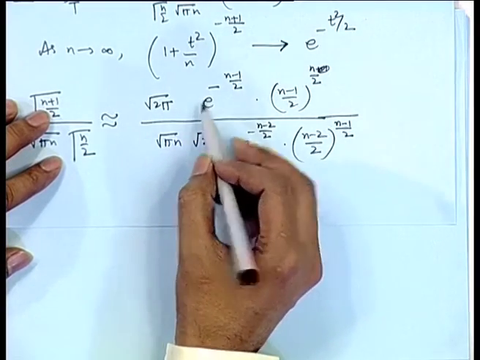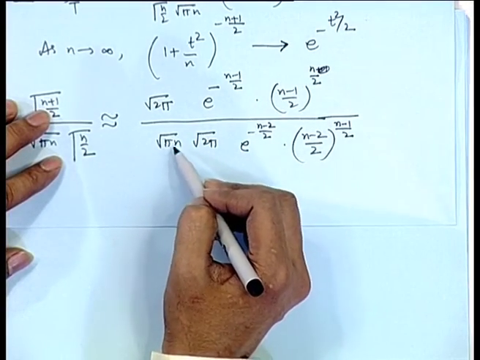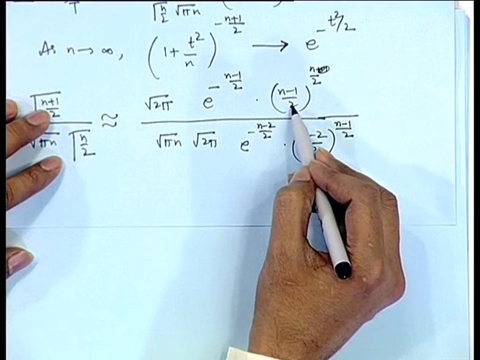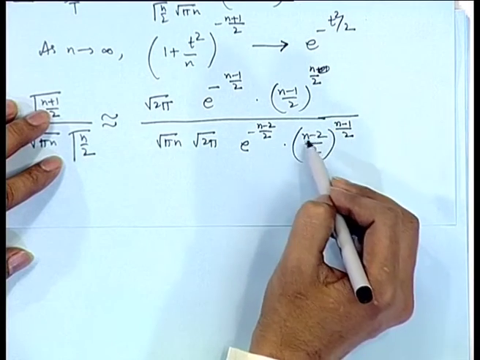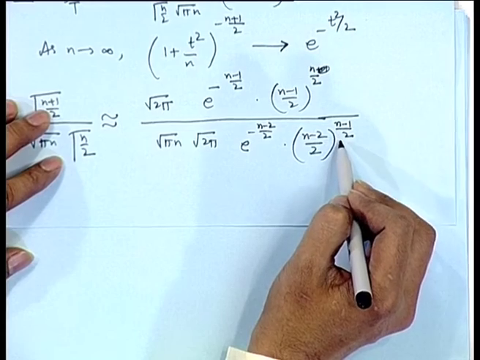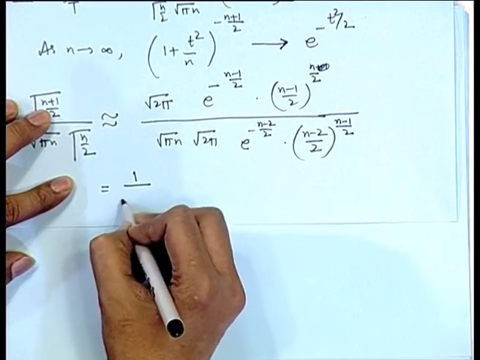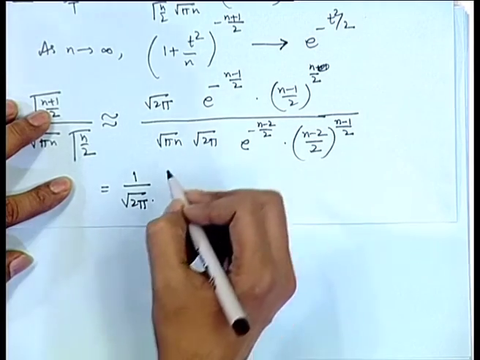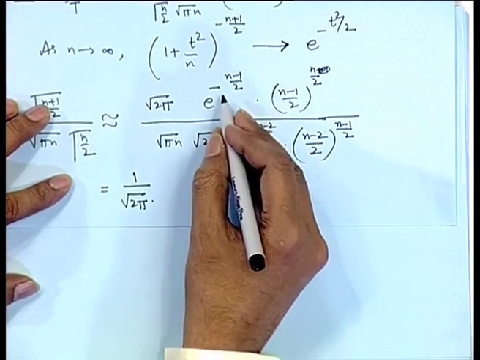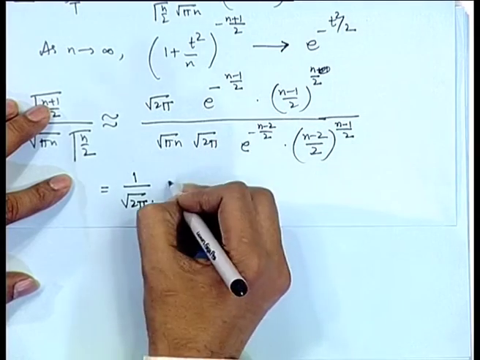So, we can do some simplification. This root 2 pi etcetera will cancel out, and here you have 1 by 2 to the power n/2 and 1 by 2 to the power (n-1)/2. So, 1 root 2 will come here. So, this is giving rise to 1 by root 2 pi, and then we get this e to the power half.